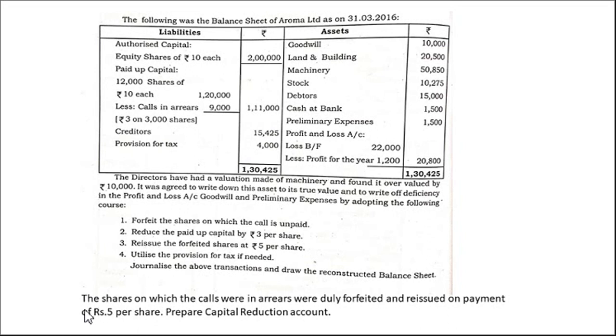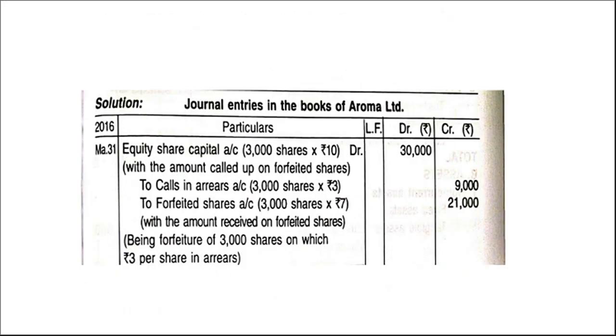Here they have given again repeated. The shares on which the calls were in arrears were duly forfeited and reissued on payment of rupees 5 per share. Same thing. Prepare capital reduction account. Here they have given: journalize the transactions and draw the reconstructed balance sheet. The first entry, forfeit the shares on which the call is unpaid. So what is the journal entry for forfeiture? Equity share capital account debit to forfeited shares account.